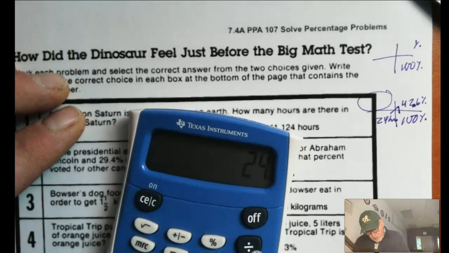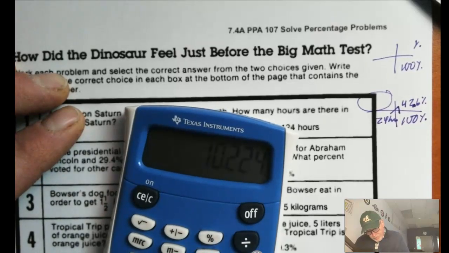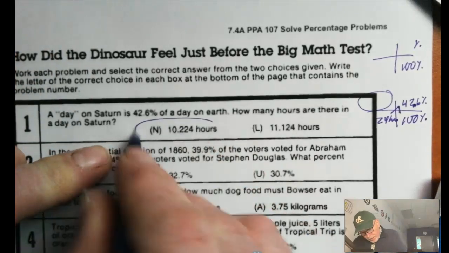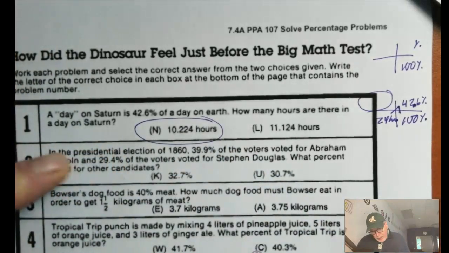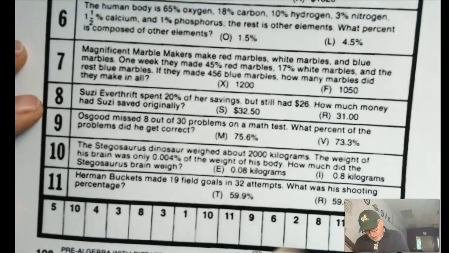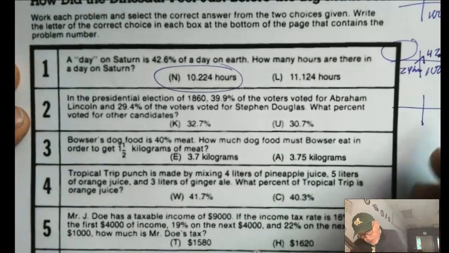24 times 42.6. We'll divide that by 100. Got 10.224 hours, so right here is my correct answer. And then I just go down for number 1, down at the bottom here. I'm going to put the letter N in. Okay, so let's try another one here, then I'll cut you loose.